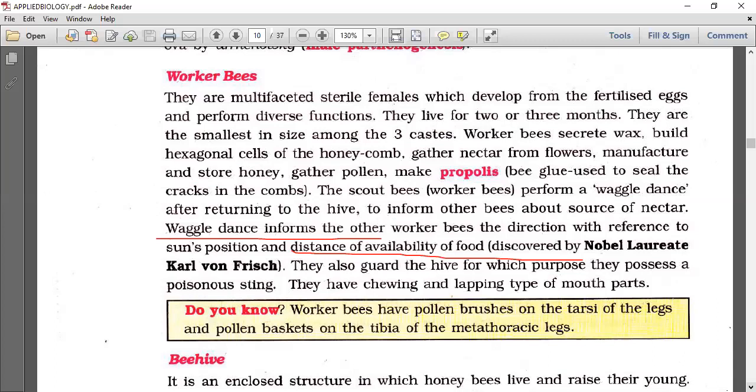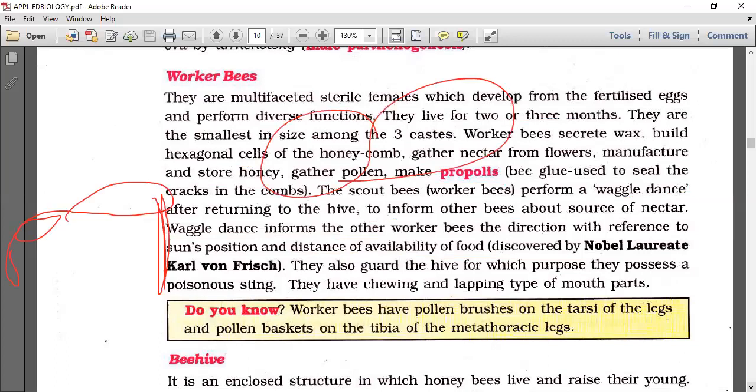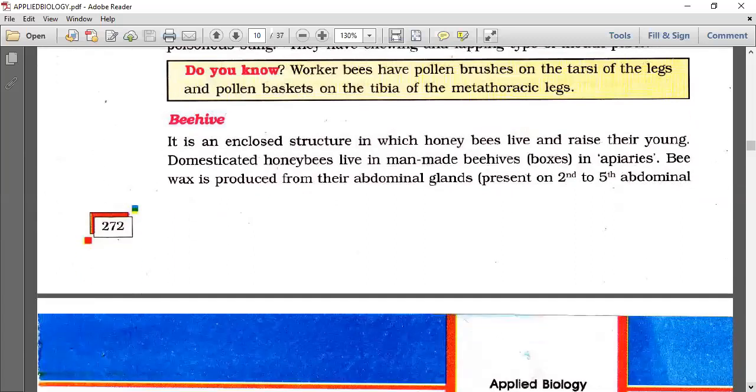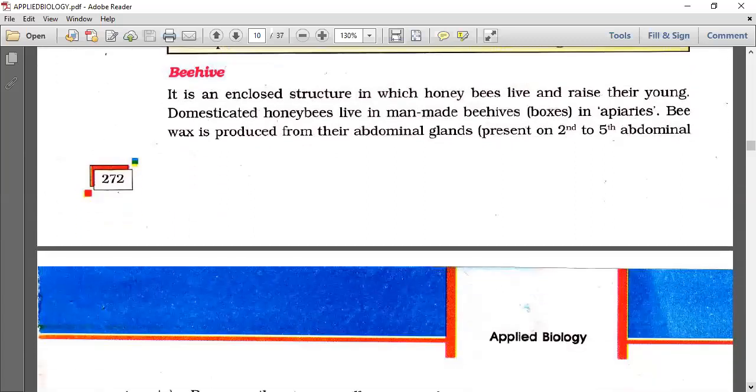They also have, in the hive, a poisonous sting in the abdomen, which is for defense. That's why people get afraid of honeybees, isn't it? They have chewing and lapping type of mouth parts. Worker bees have pollen brushes on the tarsi of the legs and pollen baskets on the tibia of the metathoracic legs. That's all the story of workers.